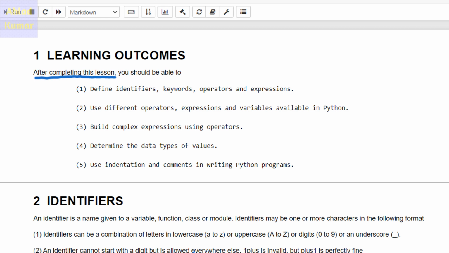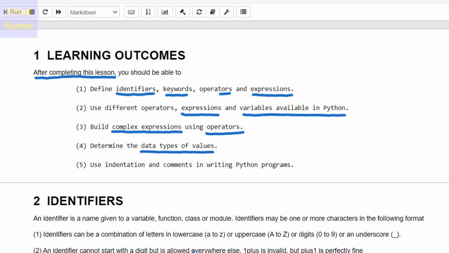The first concept is that you will be able to define identifiers, keywords, operators, and expressions. The second outcome is that you will be able to use different operators, expressions, and variables that are available in Python. The third outcome is that you will learn some complex expressions that you can form using these operators. The fourth is that you will be able to determine the data types of the values.